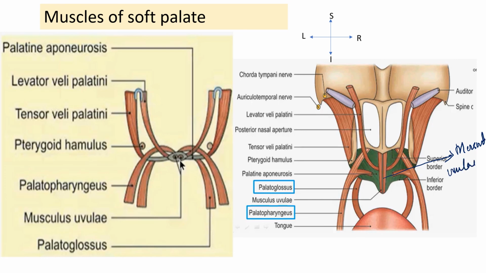So this is an intrinsic muscle. Okay. The rest are all extrinsic. So what are the muscles? Let's name them one by one.